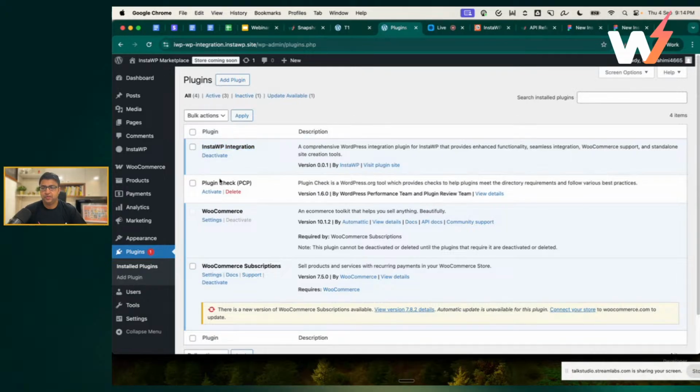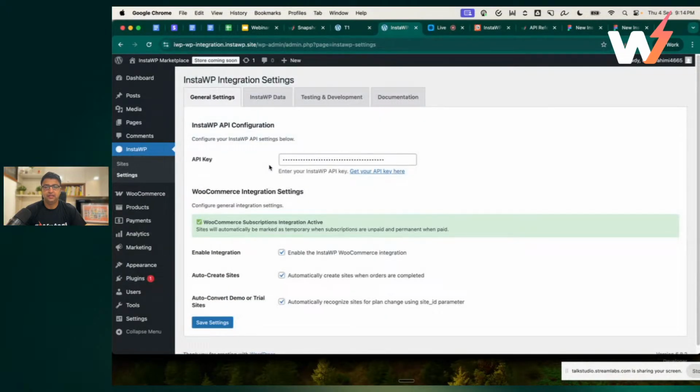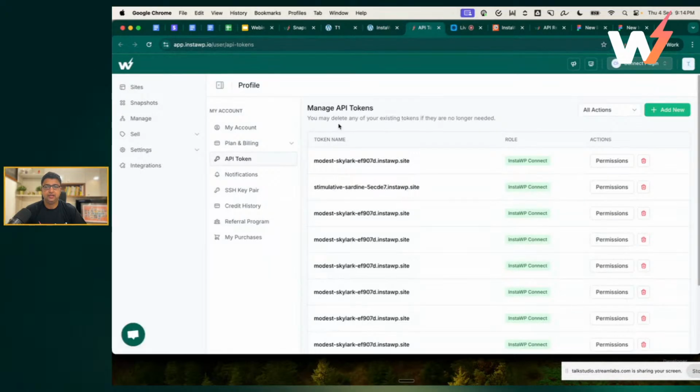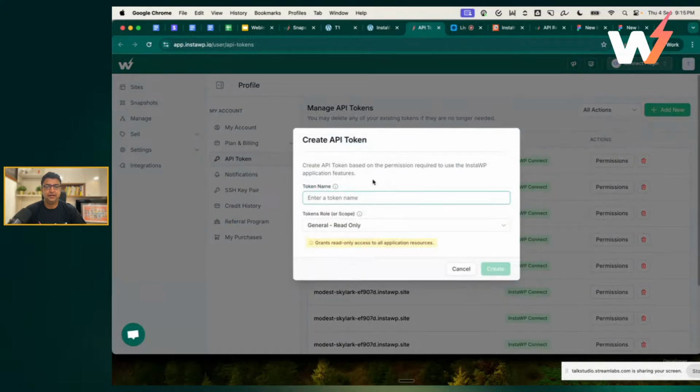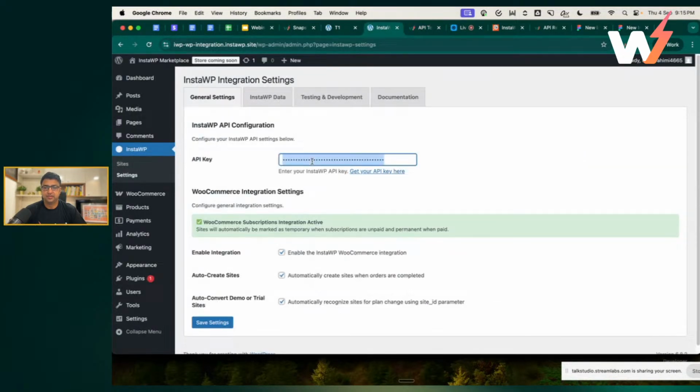All right. The next step would be the InstaWP settings. So you go to the settings tab, and under that, you need to input an API key. The API key is very easy. You click on this link and it takes you to this API token screen. Then you click on add new, click on general read write, enter a token name and then create. It will give you a token; copy that, paste it in and then save it. Make sure all these checkboxes are selected.